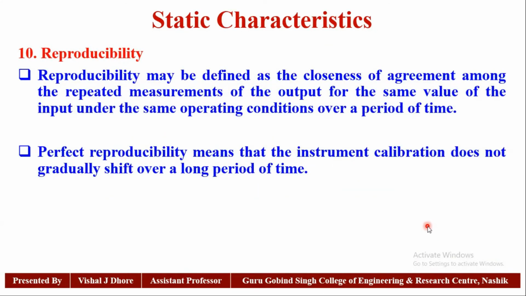Now the next characteristic is reproducibility. Reproducibility may be defined as the closeness of agreement among the repeated measurements of the output for the same value of the input under the same operating conditions over a period of time. Perfect reproducibility means that the instrument calibration does not gradually shift over a long period of time. This is about reproducibility.